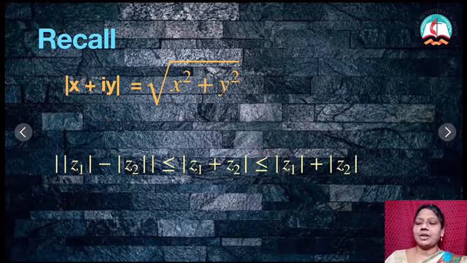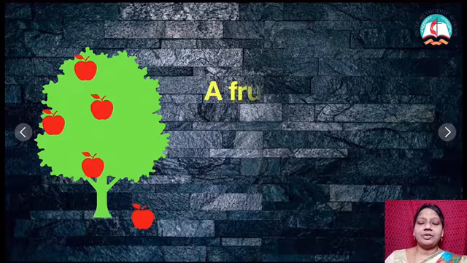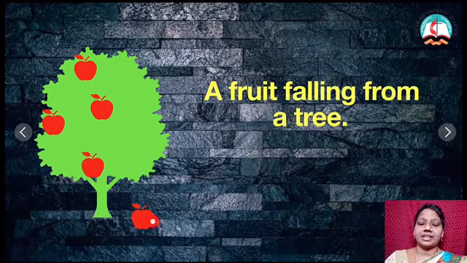So today we are going to learn something in complex number, but before that you just look here. There is a tree full of fruits. Okay, supposing a fruit is falling from the tree. So a fruit is falling from a tree. If I am going to trace that path, then what will it be?